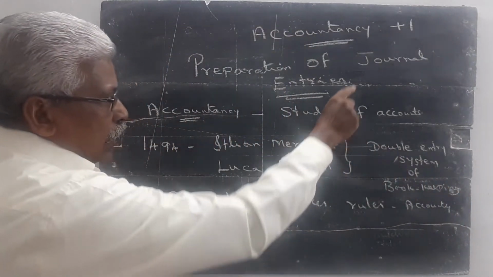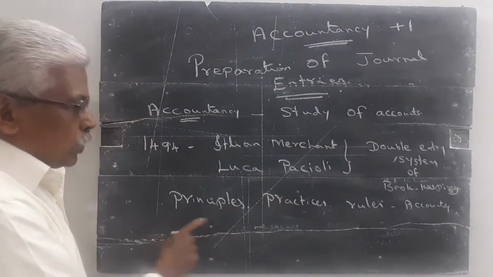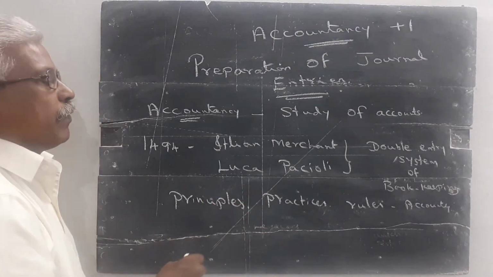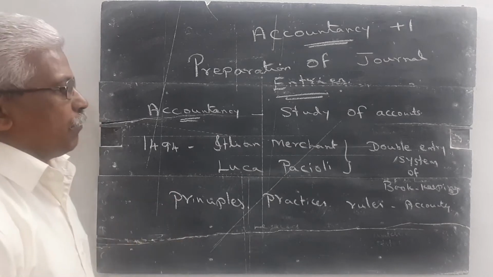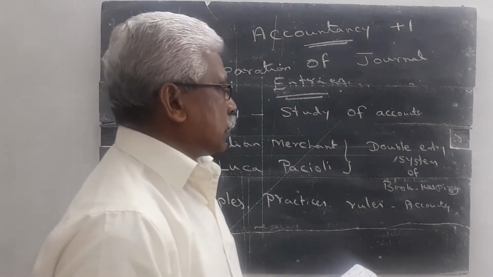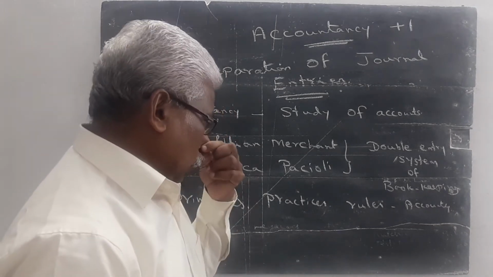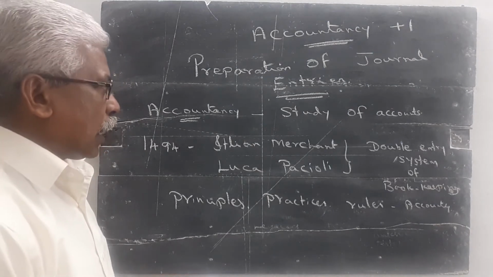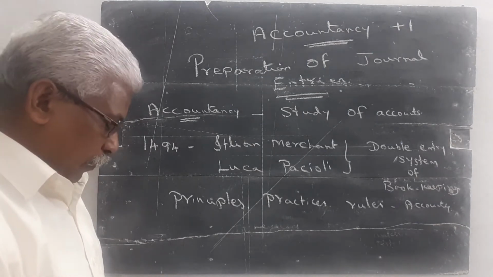When we prepare the journal, certain rules, regulations, principles and practices of accounting are necessary. Without knowing the principles, practices and rules, we cannot maintain the accounts. This is a new class for you, so we study from the fundamentals.